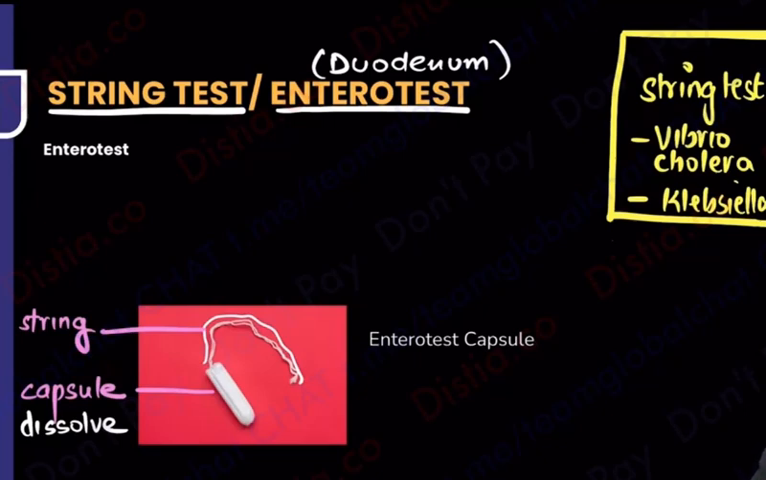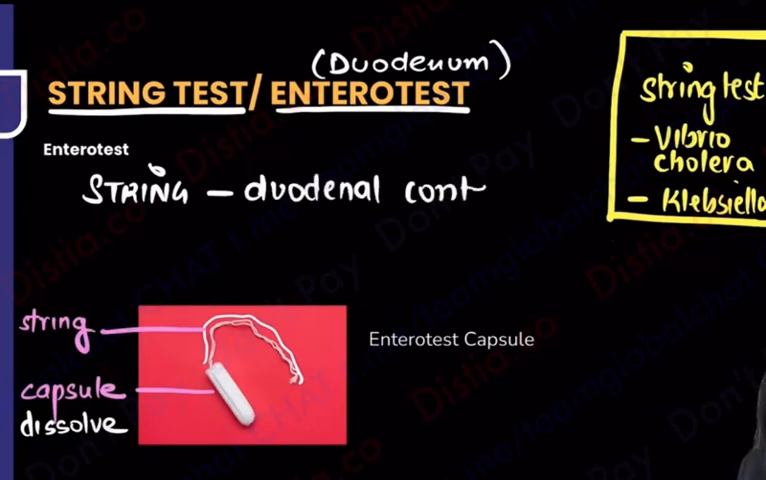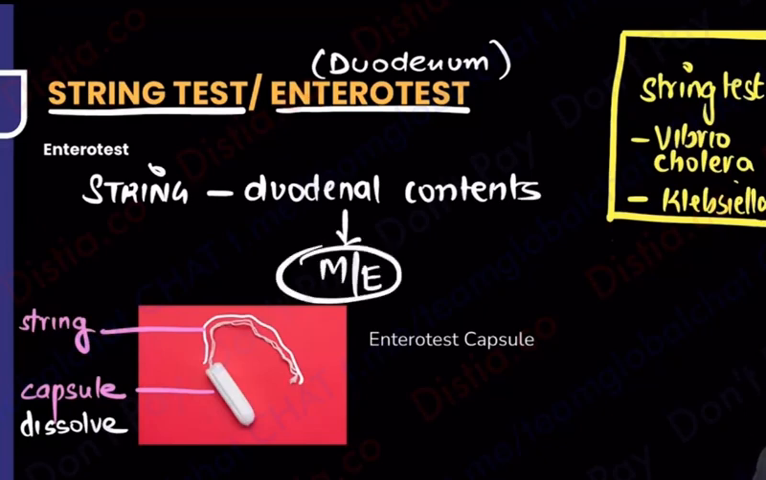After some time, you're going to pull the string out. So can I say that the string is going to have the duodenal contents, and those duodenal contents I can definitely see on microscopic examination. So basically, the capsule was a dhokha.